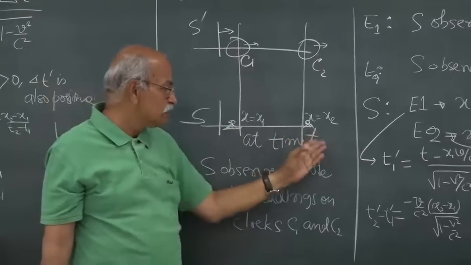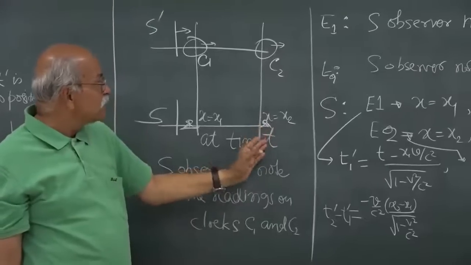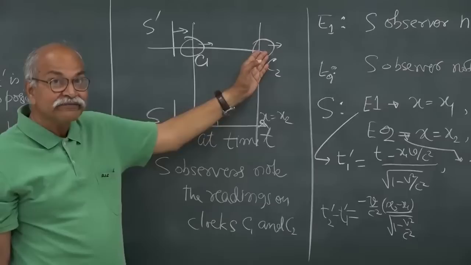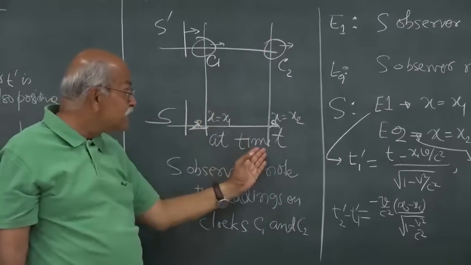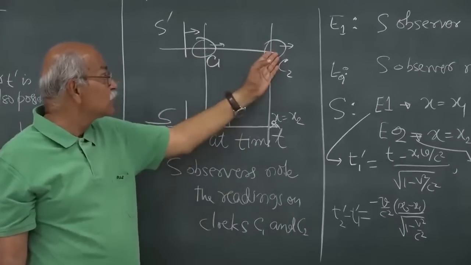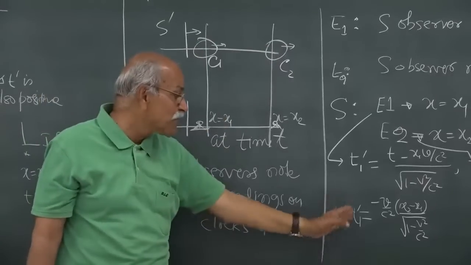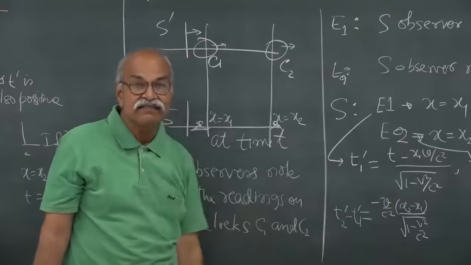And this observer says okay, the time is T, but it is showing T2 prime, and the fact is that at the same instant these two clocks are showing two different times, T2 prime and T1 prime, and this is the difference.